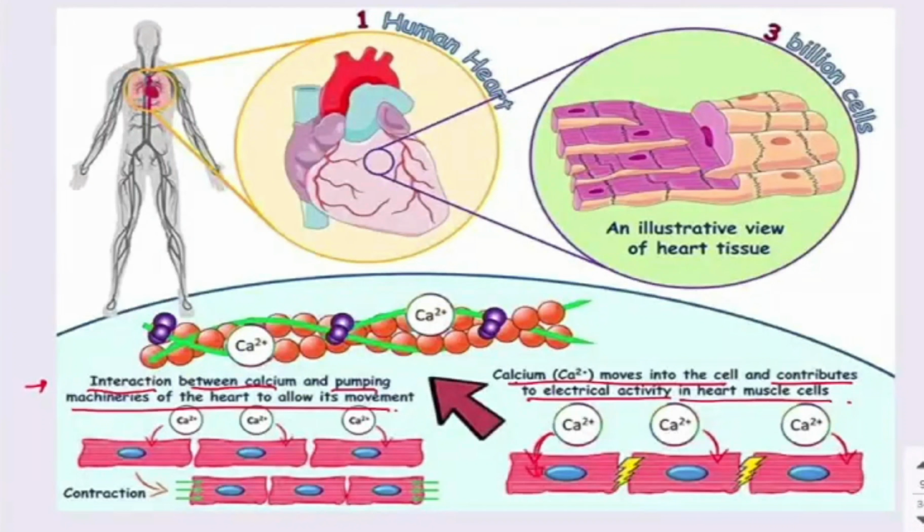Now we will see the deficiency and toxicity. If there is a low amount of calcium intake in any person, what kind of problems may arise? The first one is osteoporosis, a disorder of the bones. Osteomalacia is also a disorder of the bones. Rickets is also a disorder of the bones. It occurs because of the deficiency of vitamin D.